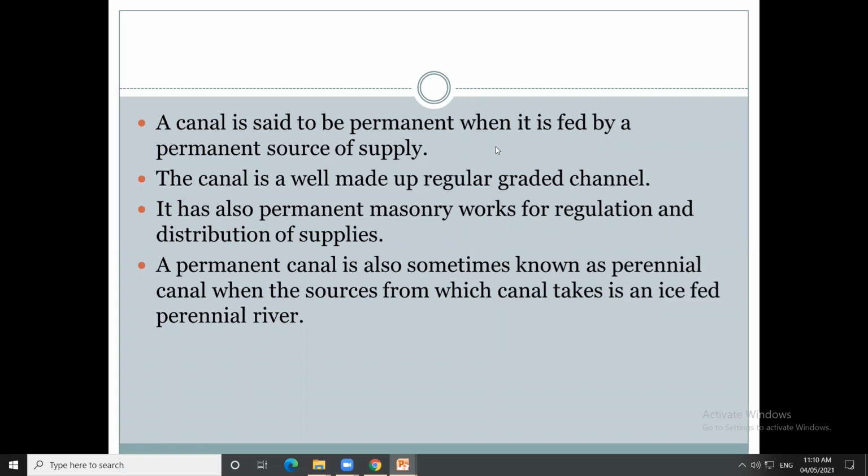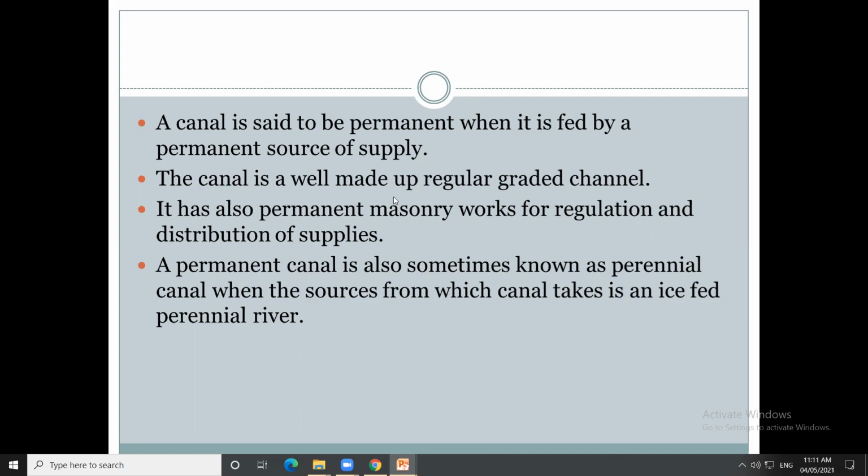The canal is said to be permanent when it is fed by a permanent source of supply. The permanent source of supply that you use may be a river or a reservoir. So it is supplied throughout the year. When the water is fed by a permanent source of supply, that canal is said to be a permanent canal. समजलं permanent canal म्हणजे काय? The canal which is fed by a permanent source of supply is known as permanent canal.